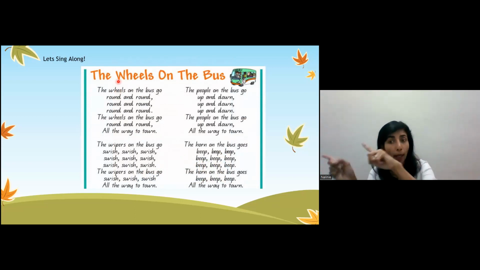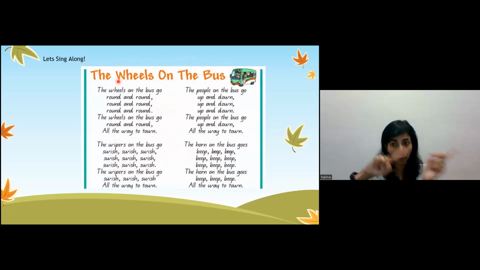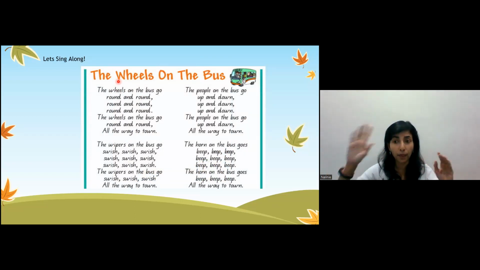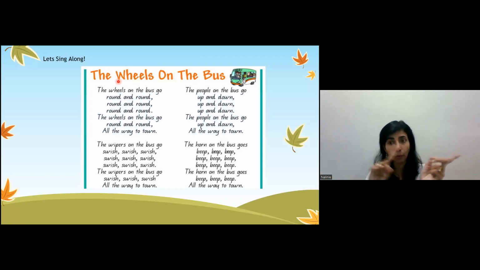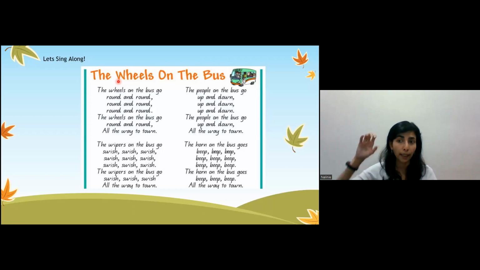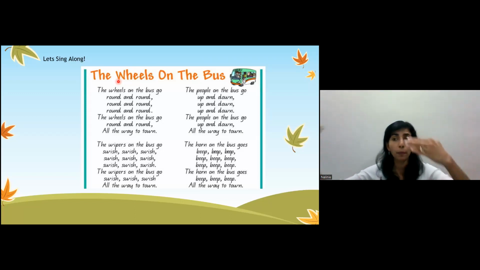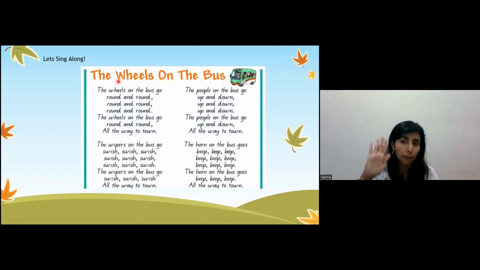And then he uses the wiper. You know what the wiper is for? If it rains and you can't see the screen, the wiper is to clear the water, okay? To clear the rainwater. And then you also have the beeps. Do you know the beeps, like the horn? The bus driver, when he's driving and he sees a car coming or people walking, he will press the horn, beep, beep, beep, you know? So let's sing this song, okay?